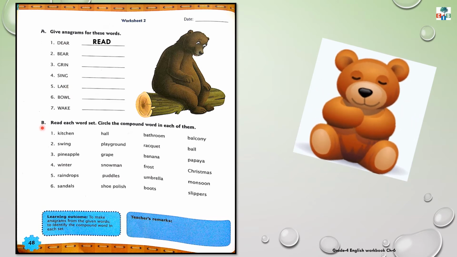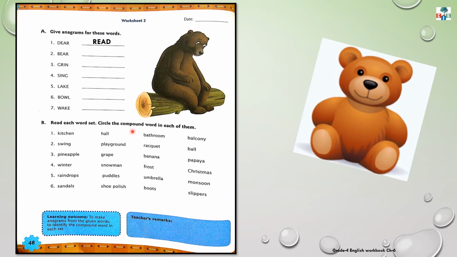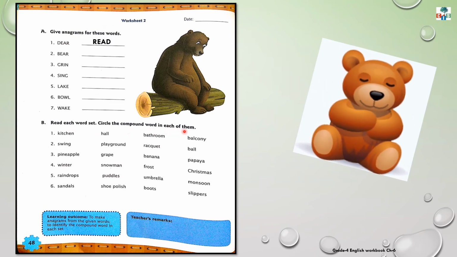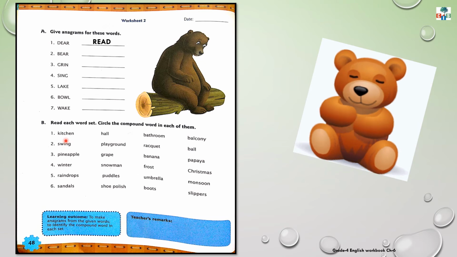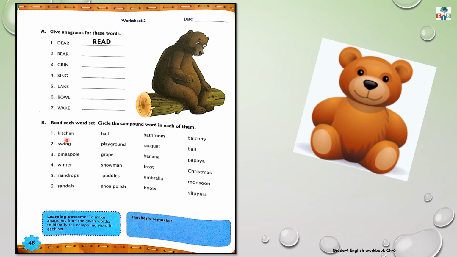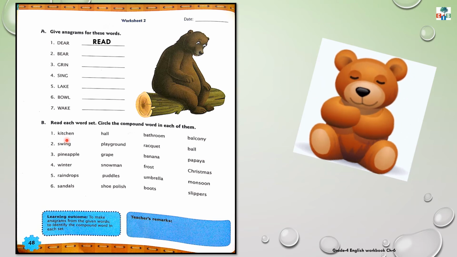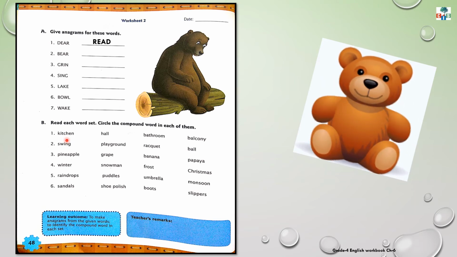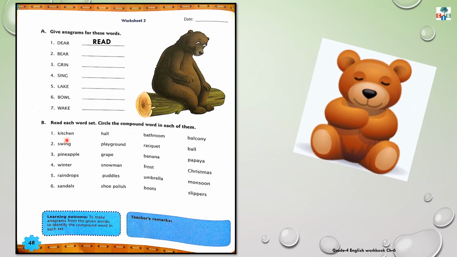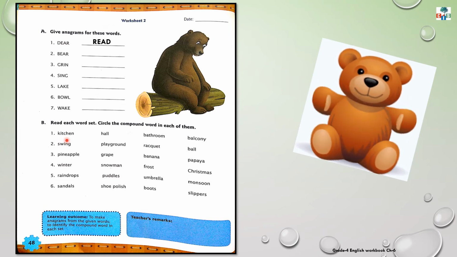Exercise B. Read each word set. Circle the compound word in each of them. Now children, here few word sets are given. See the first one, and from that word sets you have to get the compound word. See the first one.